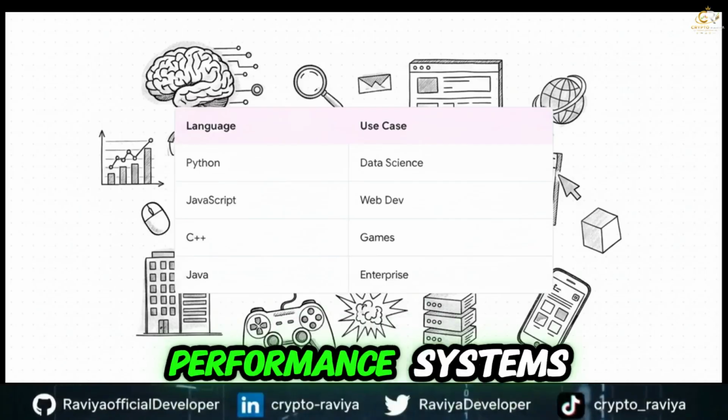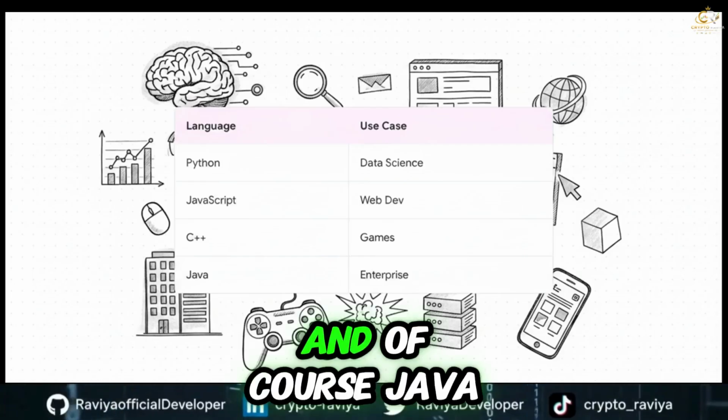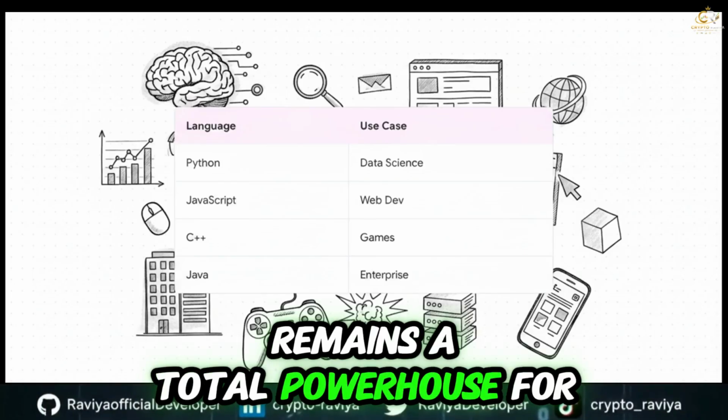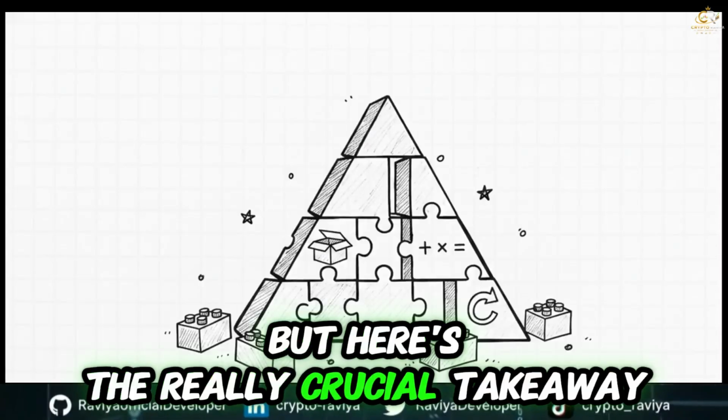If you're looking to build high-performance systems or cutting-edge games, you'll definitely want to look at C++. And of course, Java remains a total powerhouse for enterprise applications and Android mobile apps. But here's the really crucial takeaway.